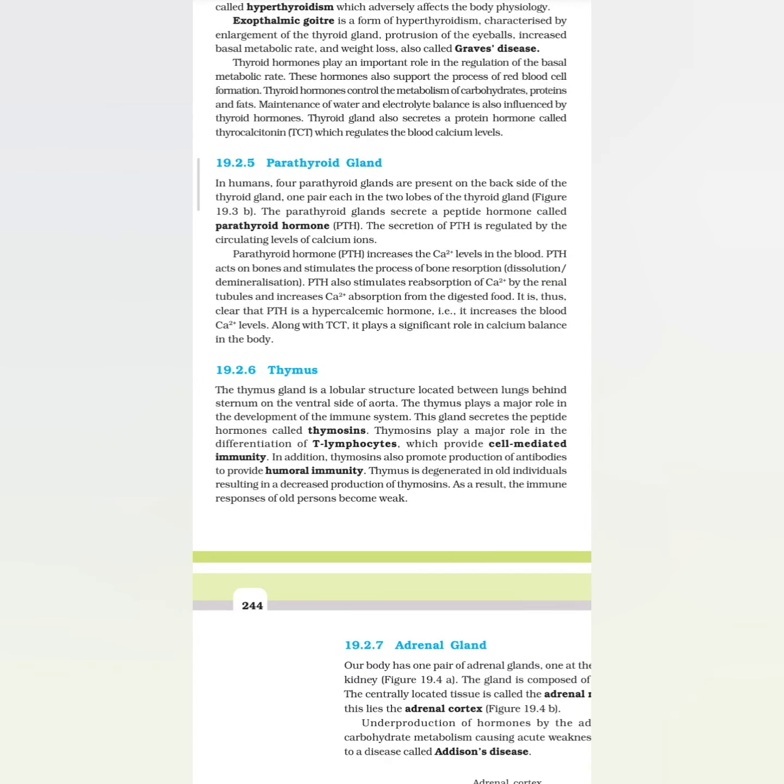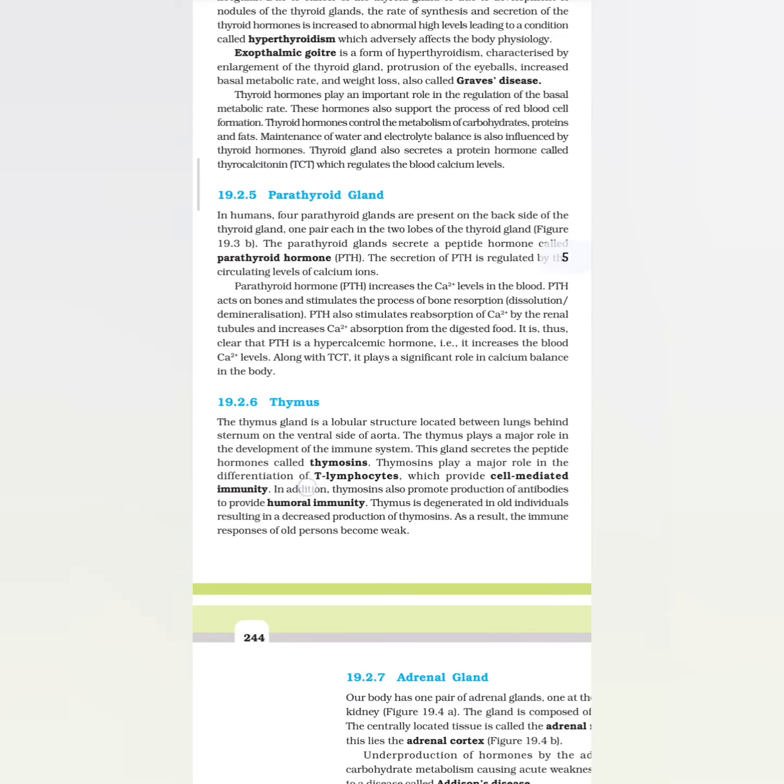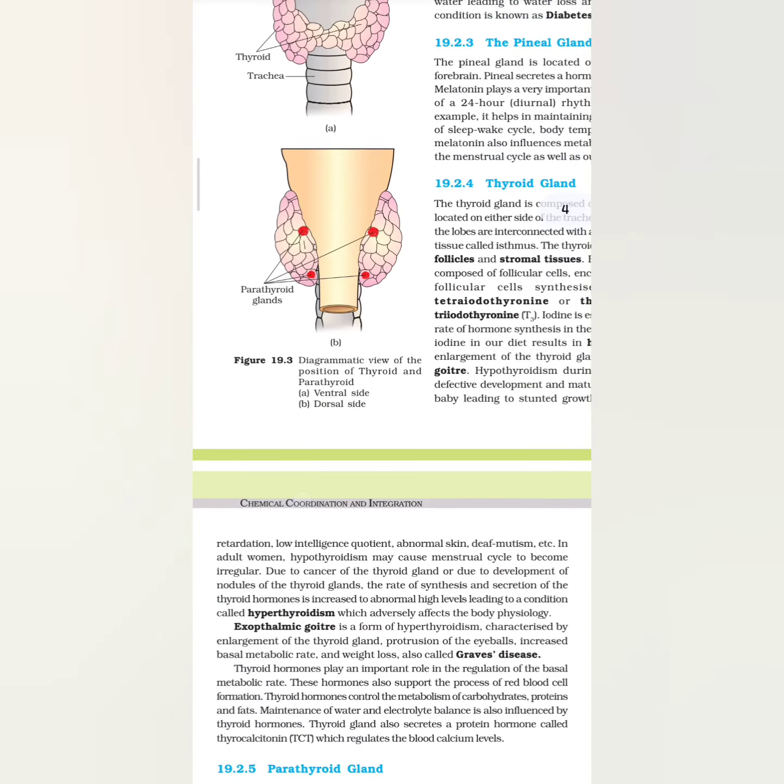19.2.5 Parathyroid glands. In humans, 4 parathyroid glands are present on the back side of the thyroid gland, one pair each in the 2 lobes of thyroid gland. Figure 19.3b. This is the figure.